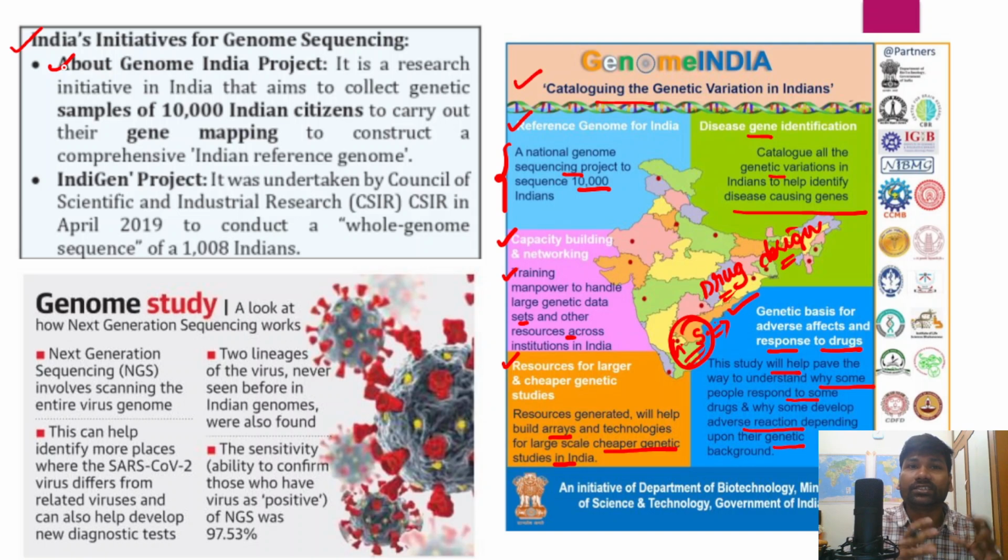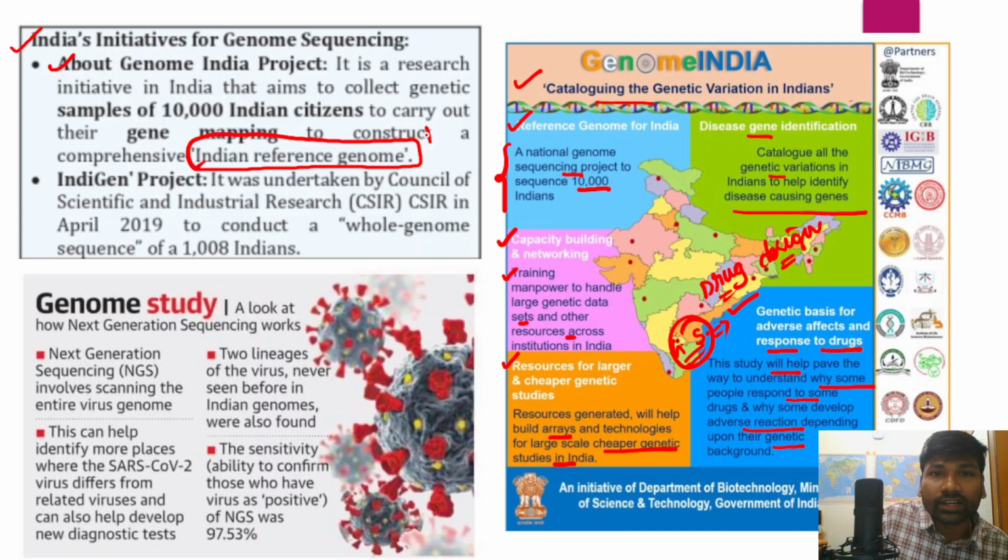It has created a genetic map, and that will have potential applications in the areas of medical sciences, drug design and drug development, right? So therefore it would have a comprehensive Indian reference genome, and this can be used for research and development, medical diagnosis, and understanding hereditary diseases and finding out cures for those hereditary diseases as well.